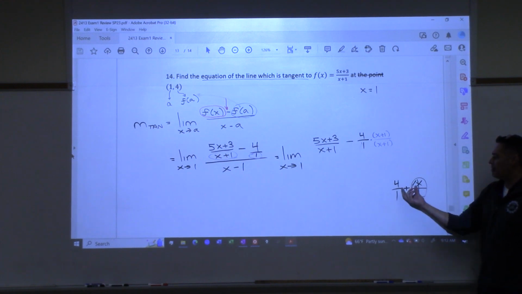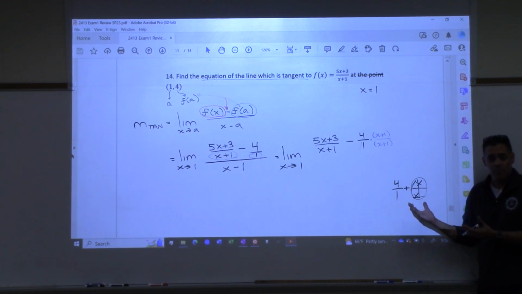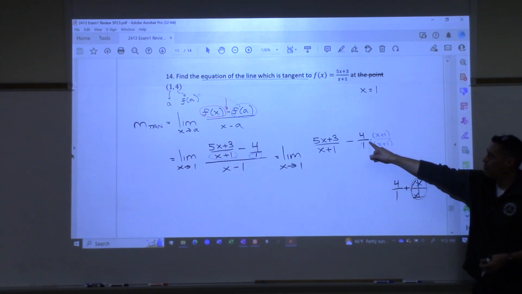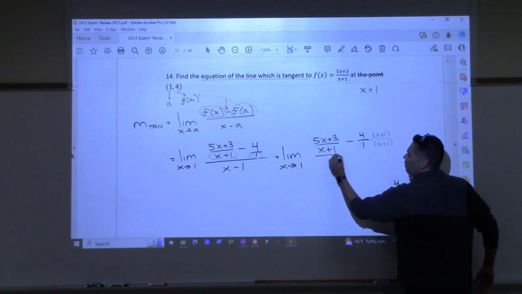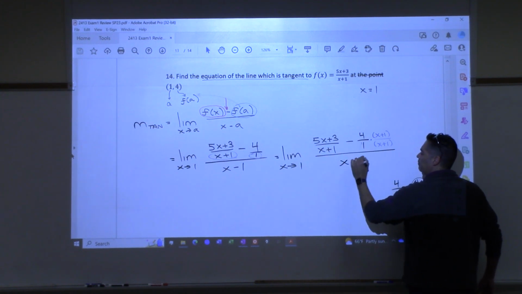Plus, when you add fractions, you don't just add straight across. So I've just seen this mistake before, so I just want to point it out. Don't do this. Always multiply by the common denominator. All right, all of that over x minus 1.